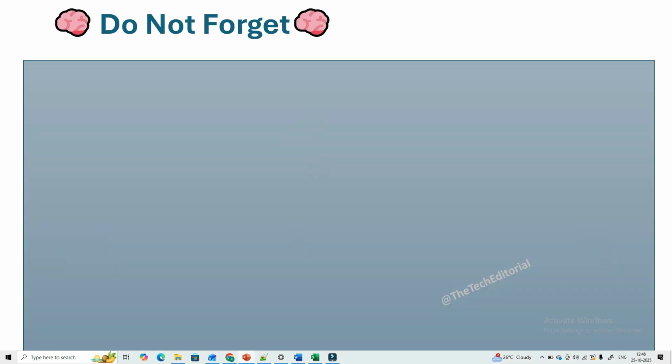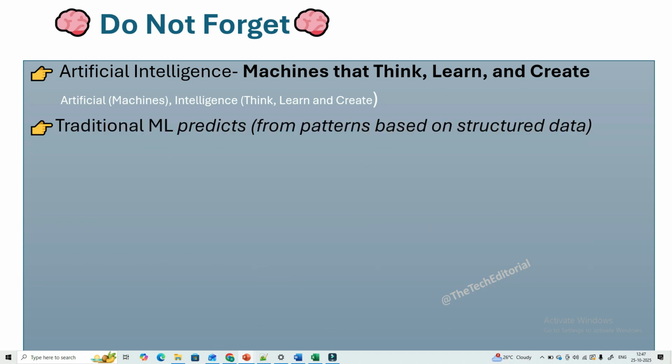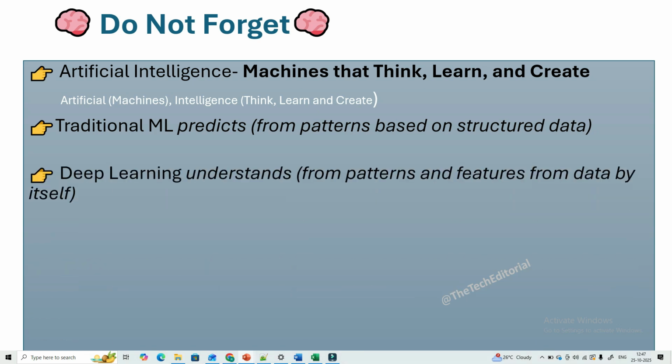Next, just to recap a few things, what is artificial intelligence? Machines that can think, learn, and create is artificial intelligence, right? And traditional ML predicts from patterns based on structured data, right? That we already covered. Deep learning understands patterns and features from data by itself. And remember, deep learning does the learning on unstructured data as well. And that is where neural networks come. We will cover all this in our next slides.